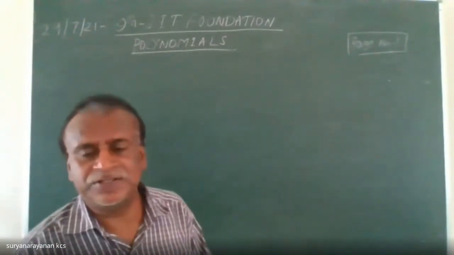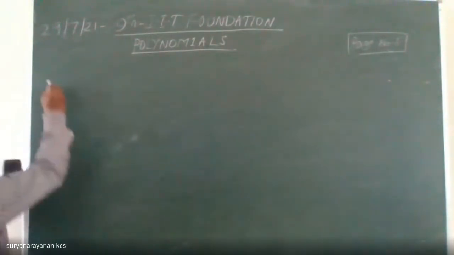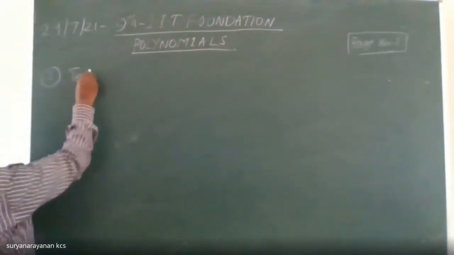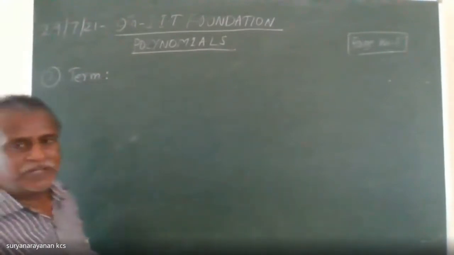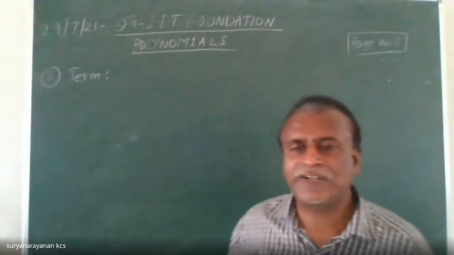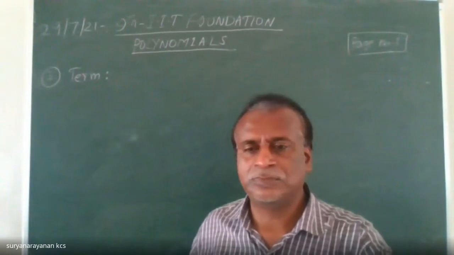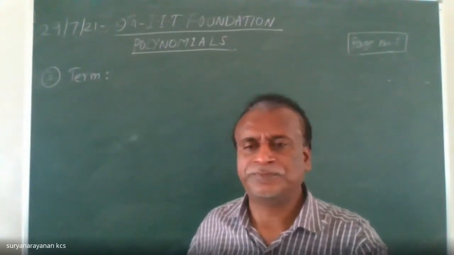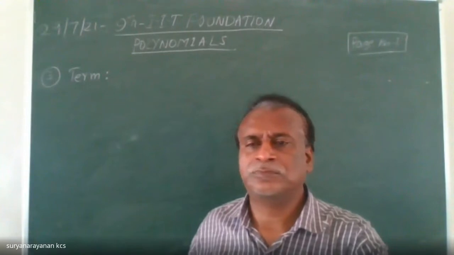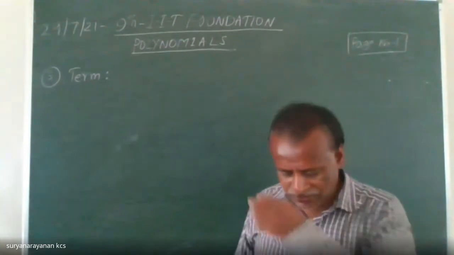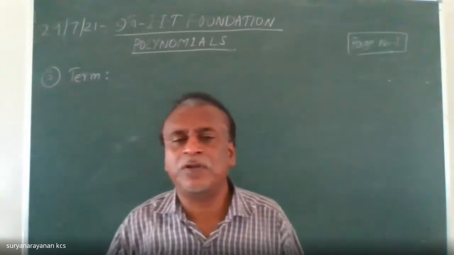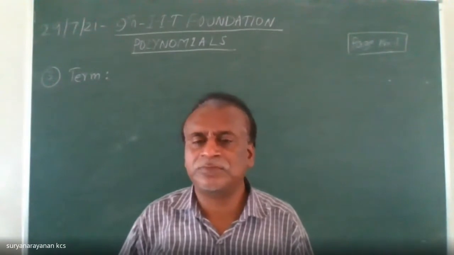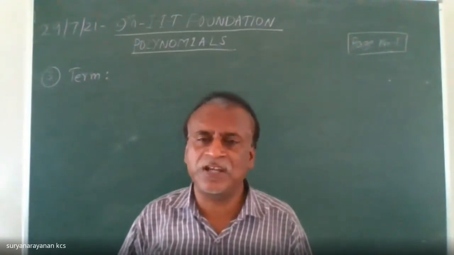Next basic term is term. What is meant by a term? Sir, a number included with both variable and a constant. Both variable and constant. Yes. Can you tell me an example for a term? So for a term, 3x. Yes, very good. 3x is a term.